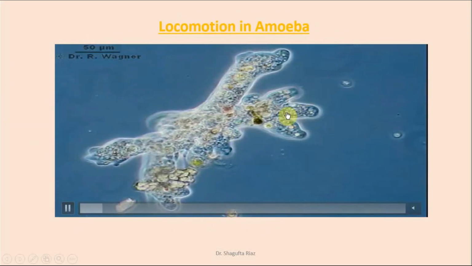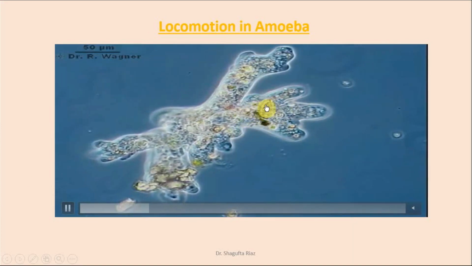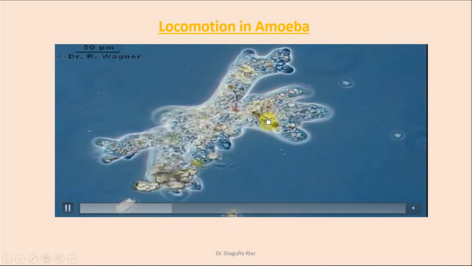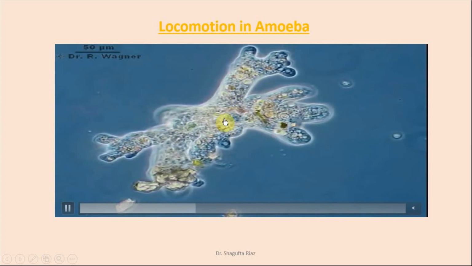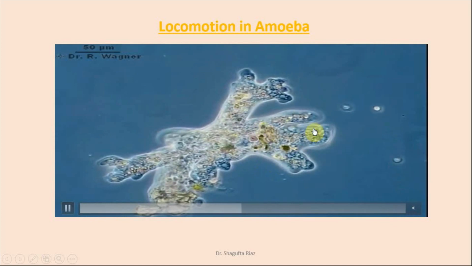Here you can see these pseudopodia projecting in the forward direction, and the plasma sol enters into these projections. You can see the animal moves in the forward direction because of this phenomenon.